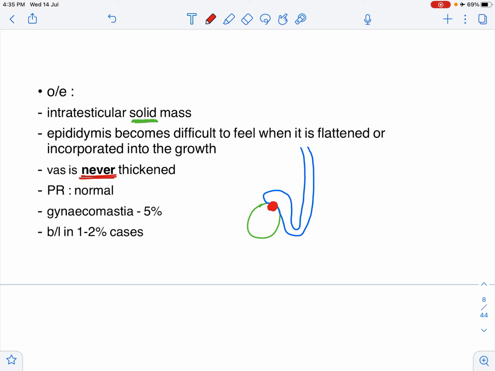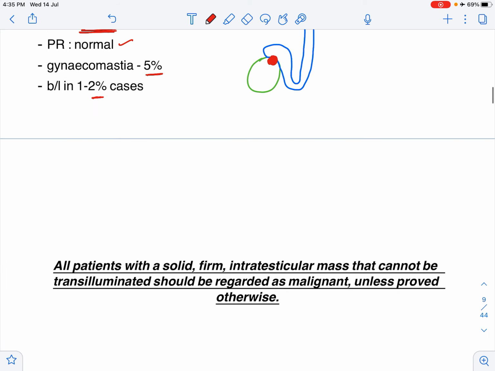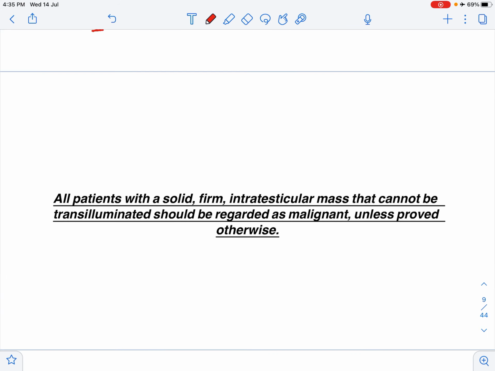If you do a parietal examination, it is normal. Gynecomastia should be looked out for, and it is seen in 5% of the cases. Only in 2% of cases, you will see a bilateral tumor. So, you have to always examine the contralateral testis as well.